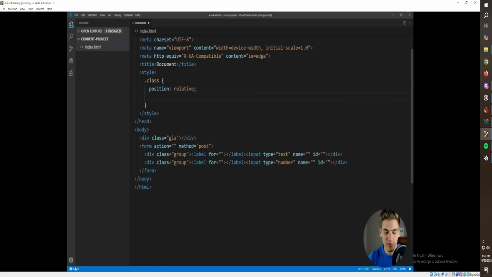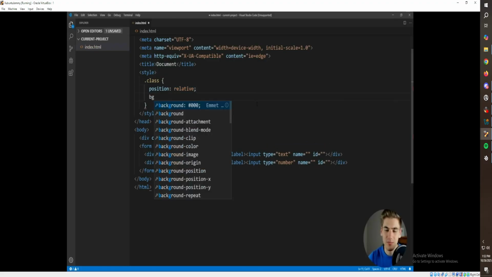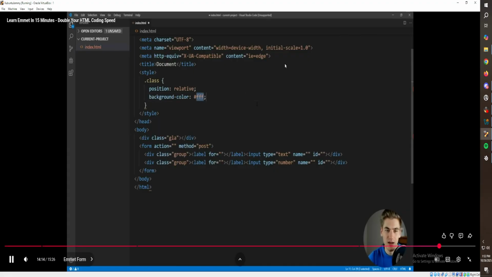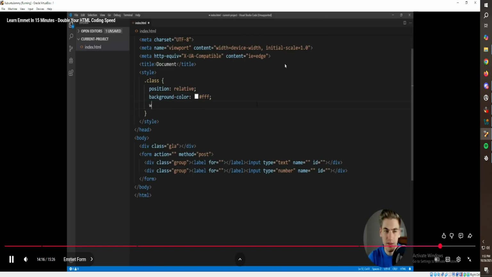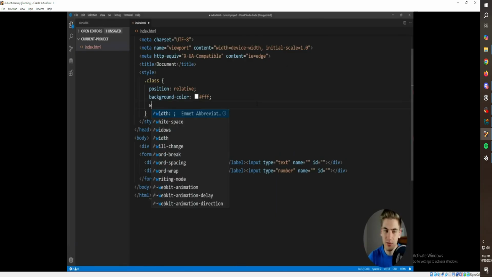If we really wanted, for example, we could just type BG, and we get background. BGC, we get background color. And there's a ton of different shortcuts inside of CSS. Another one that we can do, for example, would be width. Just type in W, you get width.